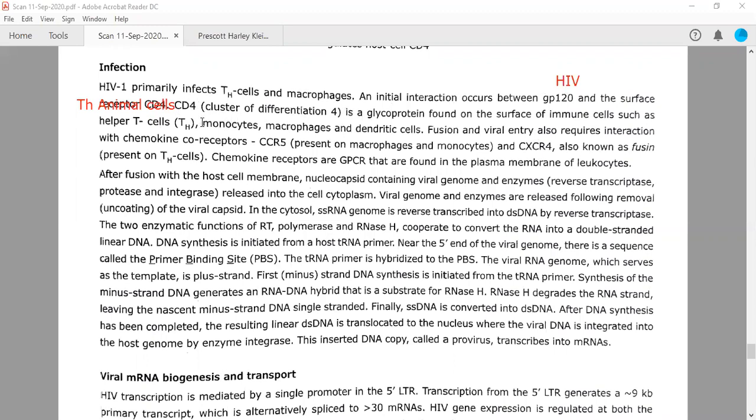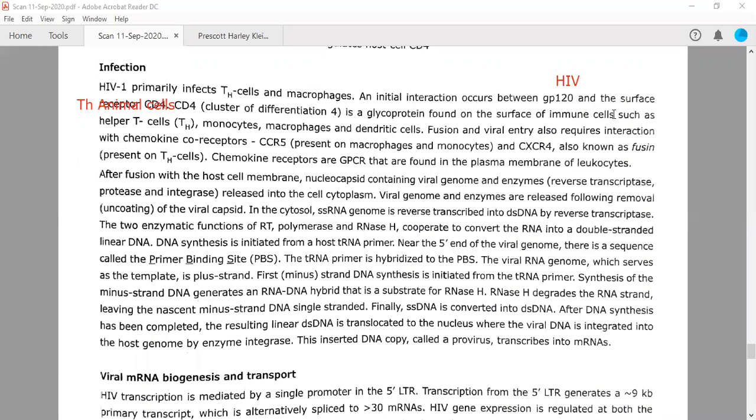Not only are the CD4s present over T helper cells, they are also present over monocytes. Monocytes are cells out of which the macrophages are made. In the blood circulation they are monocytes, but if they come into the tissues, they are called macrophages. The only difference is monocytes are small, macrophages are big, because these are fully differentiated cells. Dendritic cells, also called antigen presenting cells, also have these CD4 markers. Therefore, HIV can infect these types of cells, monocytes, macrophages, dendritic cells, or the T helper cells in our immune system. Therefore, they will decrease our immunity.